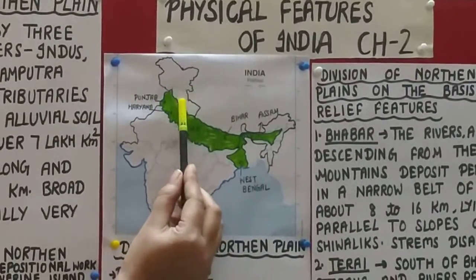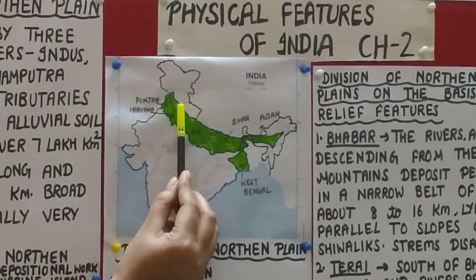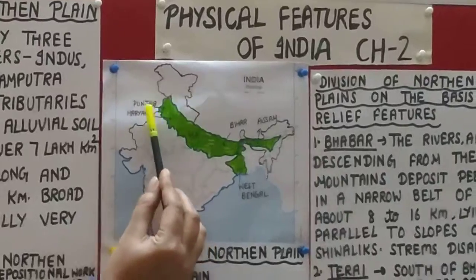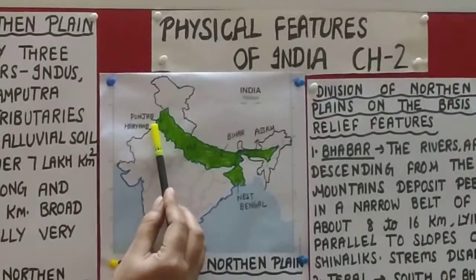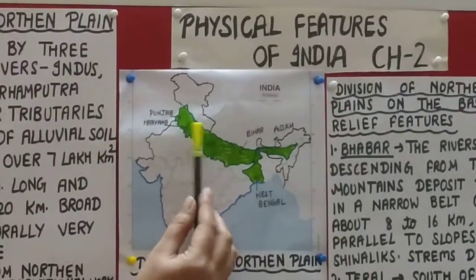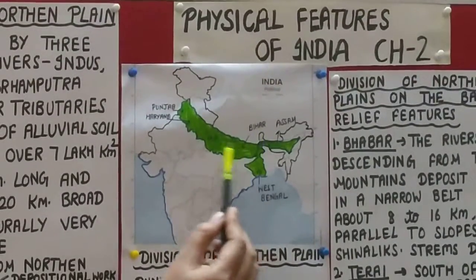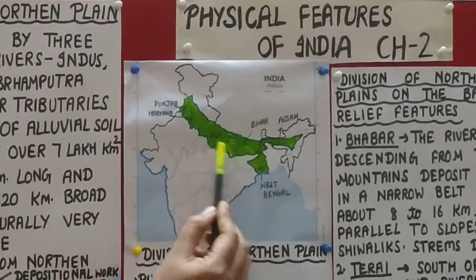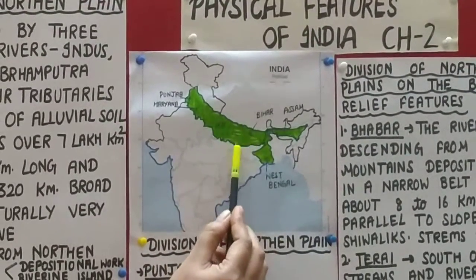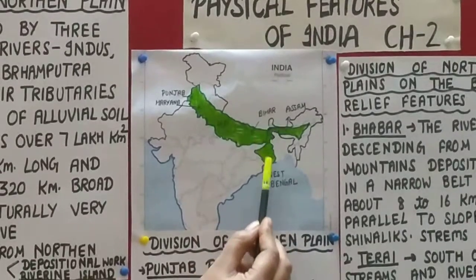Afterward, from Shivalik hills, here the Ghaggar river flows, and Ghaggar is also a tributary of river Ganga. From the Ghaggar river till the Teesta river, this is known as the Ganga plains. This area covers Haryana, UP, Bihar, some part of Jharkhand and West Bengal.